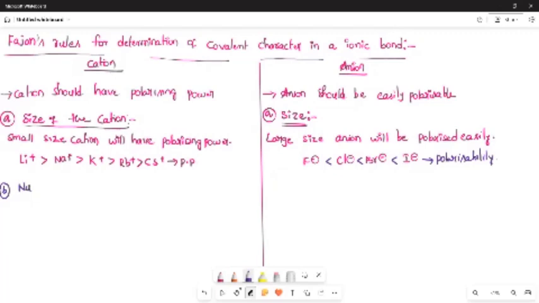Now, the second point: nuclear charge on the anion. I'm sorry, I said anion; nuclear charge on the cation. What is the meaning of nuclear charge? Positive charges. As the number of positive charges increases, size decreases. So the statement is, as the nuclear charge increases, size decreases.